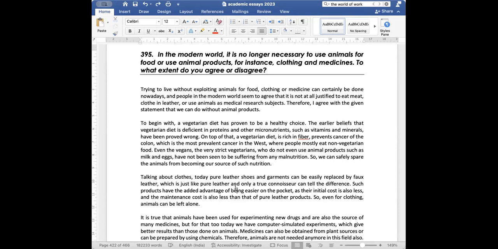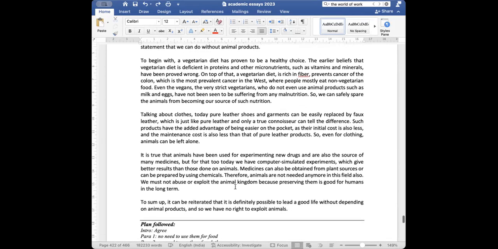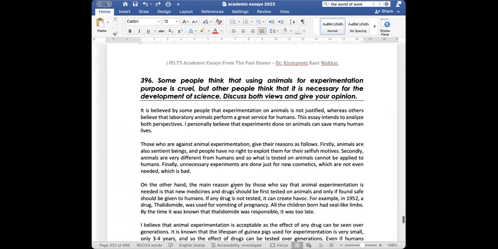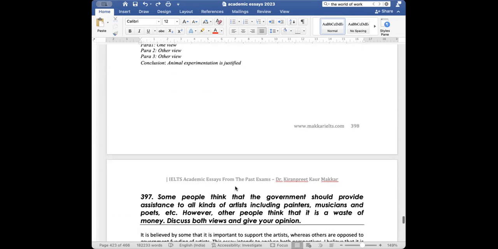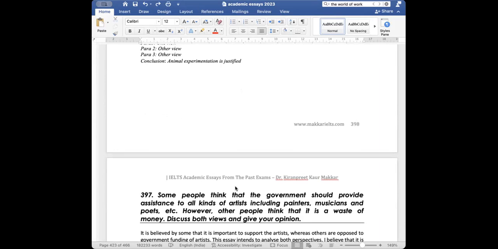There's no need to read the essay, or do you want me to read it? And no need to read that thing. Yeah, it's the same points. Yeah. I think this is the last animal essay.